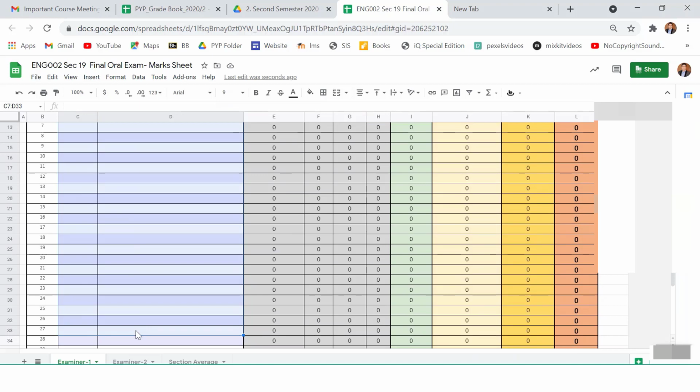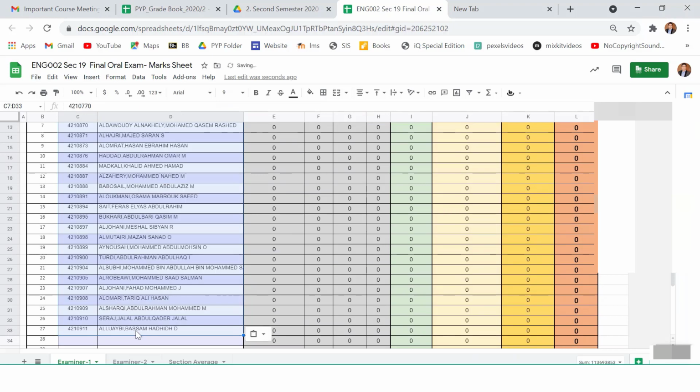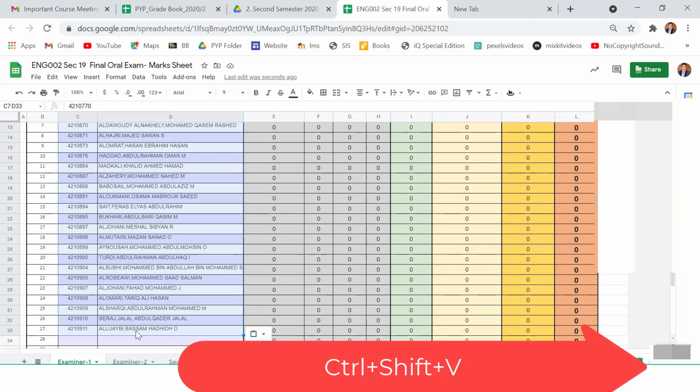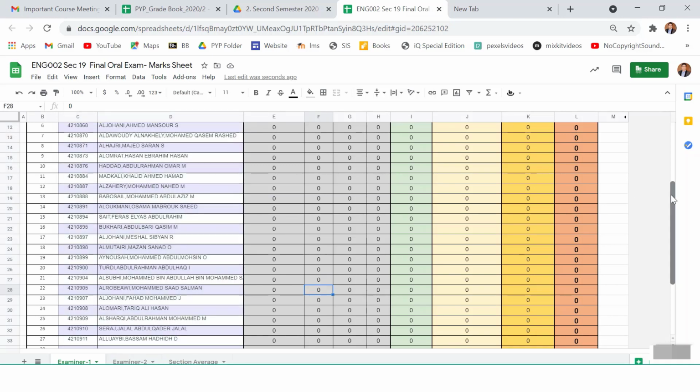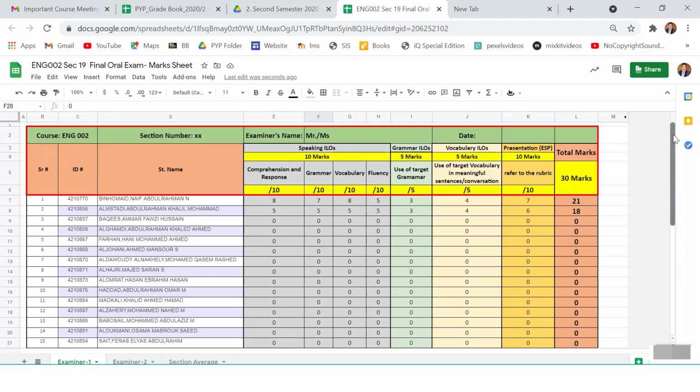Control Shift and then V. Again, I'm repeating, Control Shift and V, because if you click Control V, you might not be able to copy the names and the IDs. Control Shift V you will press and it will copy. Now you can see here the class master is going to do this. Now you can see the names of the students are here.